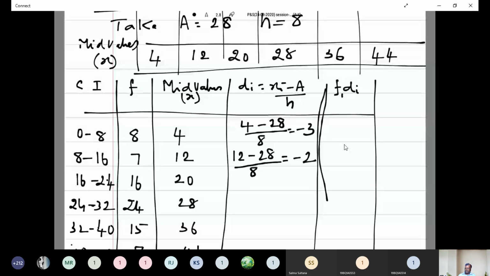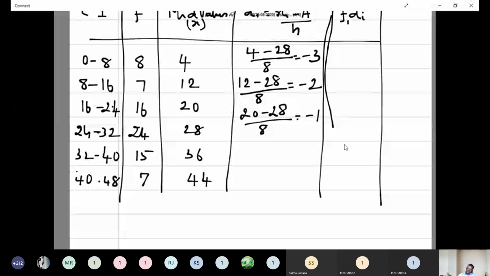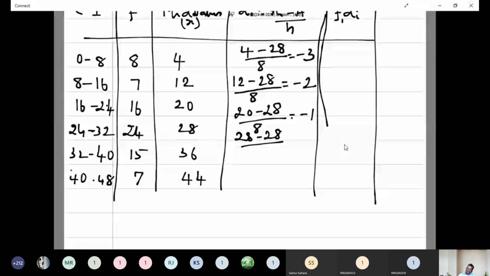Then next, 20 minus 28 by 8, minus 1. Next, 28 minus 28 by 8, 0. Then next, 36 minus 28 by 8, that is equal to 1. 44 minus 28 by 8, that is equal to 2.